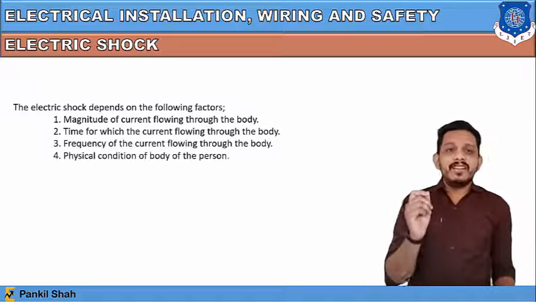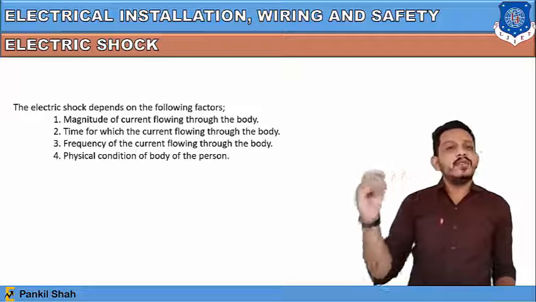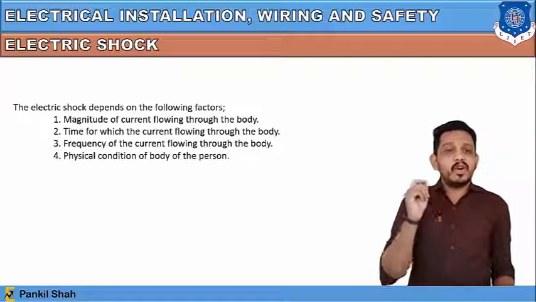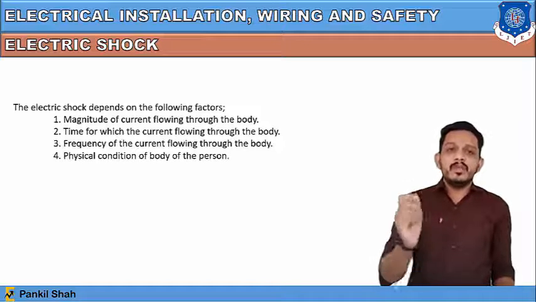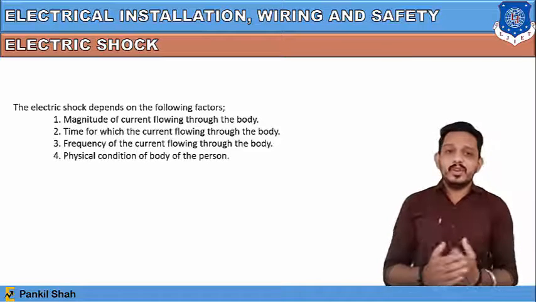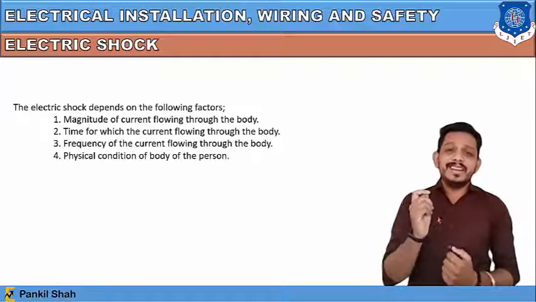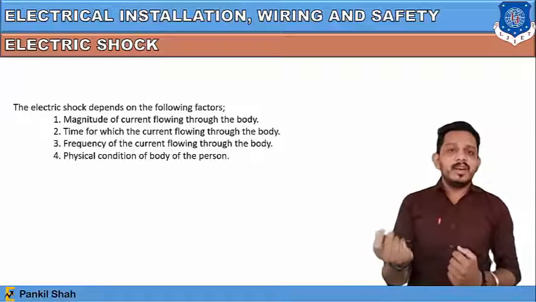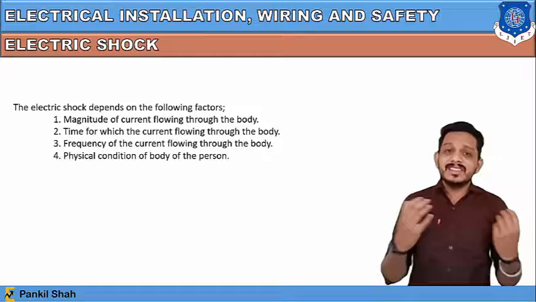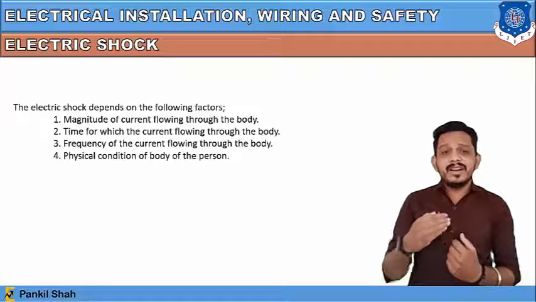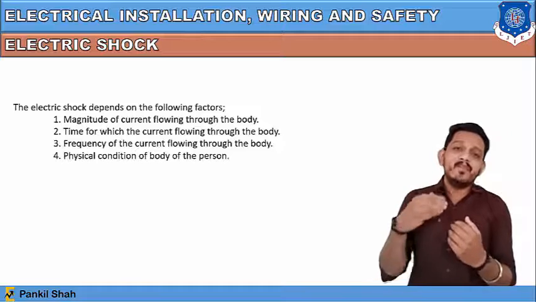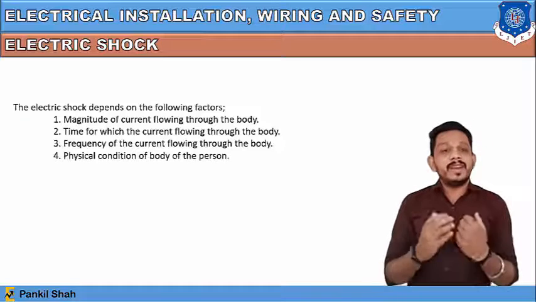Now, the electric shock depends on the following factors. The first factor on which electric shock depends is the magnitude of current flowing through the body. The magnitude of current, if it is very small, then that electric shock does not affect any human body. But if that electric shock is beyond some predefined limit, then it will cause very harmful effects to human beings.